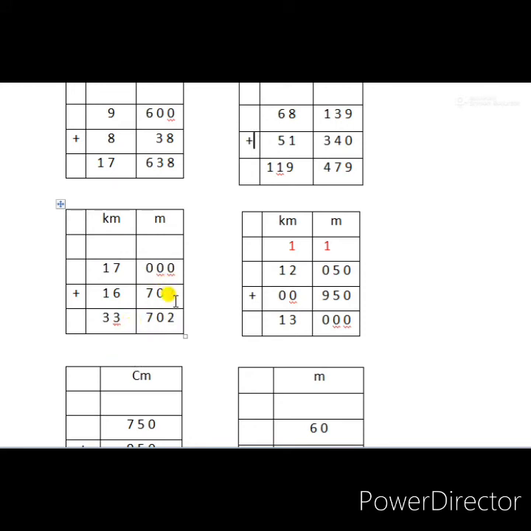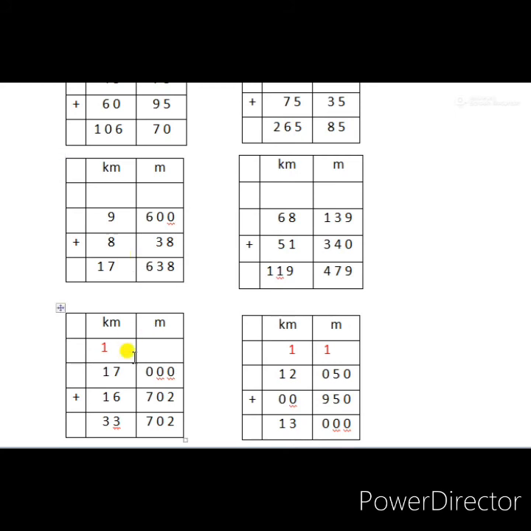Now 0 plus 0 and 702 is 702 only, because any number added with 0 gives the same number as the answer. Now we have to add 17 kilometer and 16 kilometer. 7 plus 6 is 13. The 3 we write just below that 7 plus 6, and the remainder 1 we take to the left place of that number. So 1 plus 1 plus 1 equals 3. So what is the answer for this? 17 kilometer plus 16 kilometer 702 meter equals 33 kilometer and 702 meter.